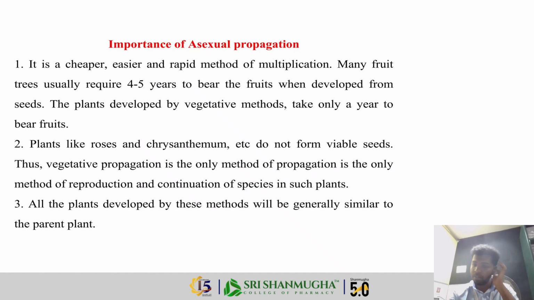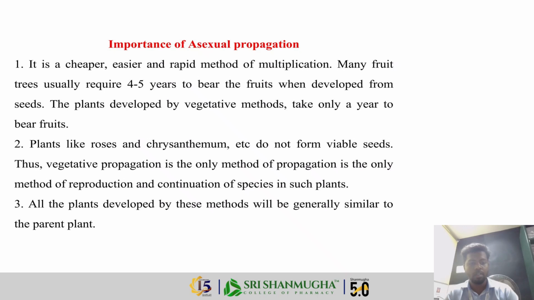Some importance of asexual propagation: it is very useful in our field. It maintains the active constituents, ensures uniform drug quality, and helps in the mass production of medicinal plants, so plants producing alkaloids and glycosides can be preserved. It is a cheap, easy, and rapid method of multiplication.